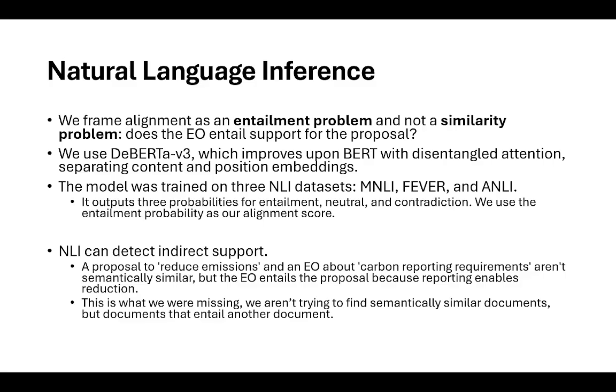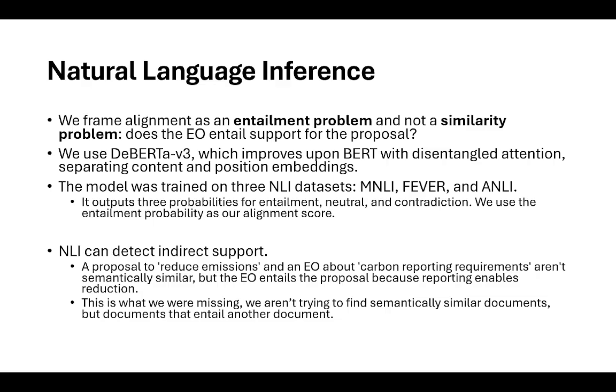Instead, it tells us if one document logically leads to another document and doesn't contradict it, if it supports another document through logic. That is what we really need to know: whether a policy logically supports or contradicts the goals of a manifesto. So NLI can also detect indirect support, which is really helpful.